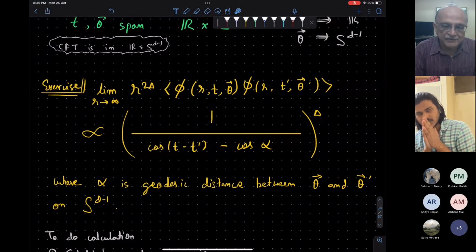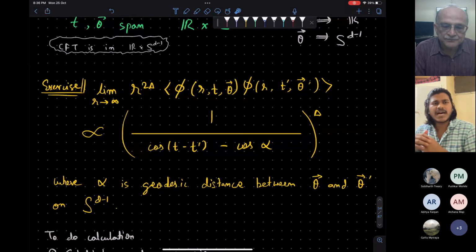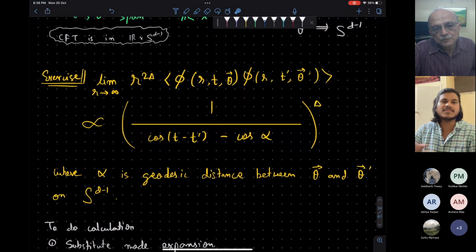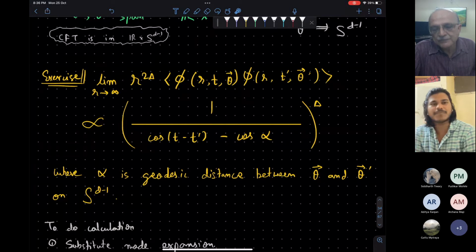And then what happens on the conformal field theory side? The correlator of two operators. Yeah, I computed it separately on the Minkowski space. By doing a transformation, I tried to make the space isomorphic to the boundary of this AdS. And when I do that, I see that the correlation function matches with this. And that delta in that case is the conformal weight.